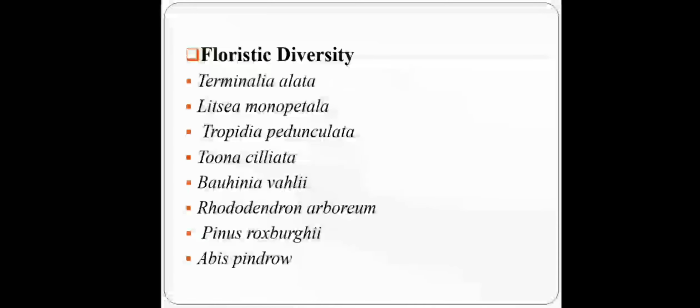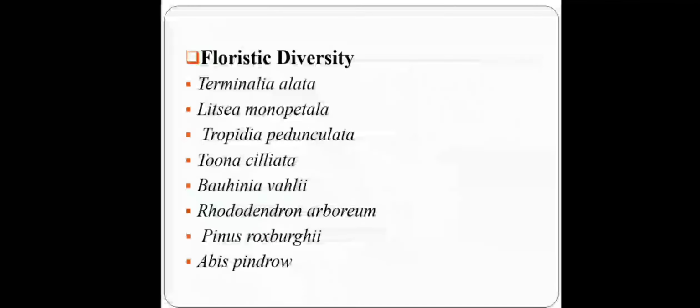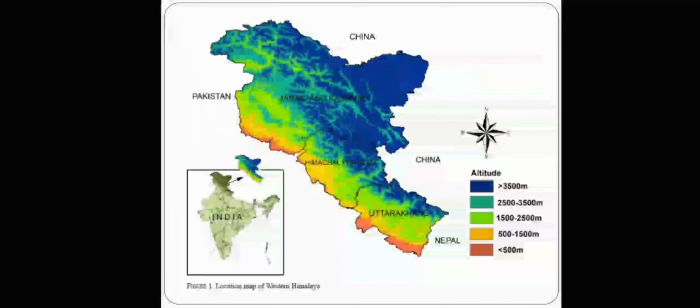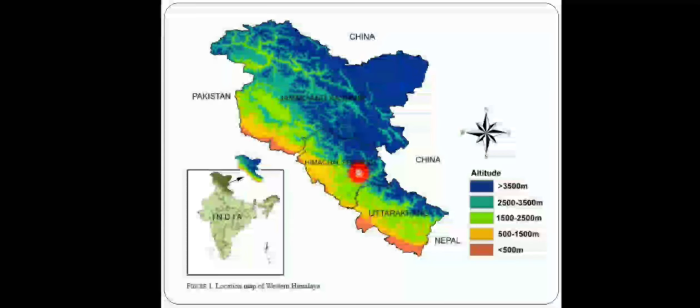Floristic diversity: the main species are Terminalia, Tropidia, Tonang, Bohenia, Pinus and Abies. The highlighted part in the map is Western Himalaya, which includes Jammu Kashmir, Himachal Pradesh, Uttarakhand and some part of Punjab.